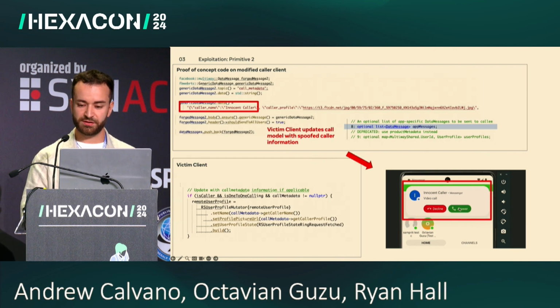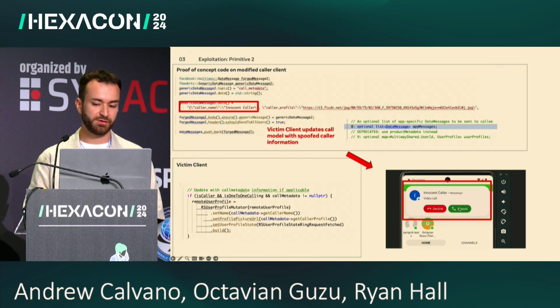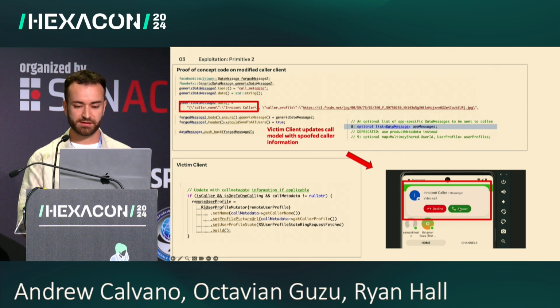This is how we make sure that the victim is very likely to answer the call. We can use social engineering and other techniques to set the caller name and picture to someone familiar with the victim. Passing it to Ryan for the following slides.